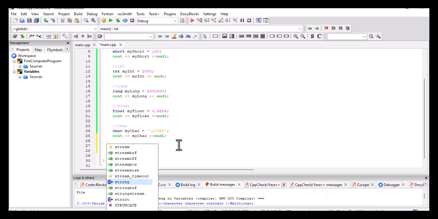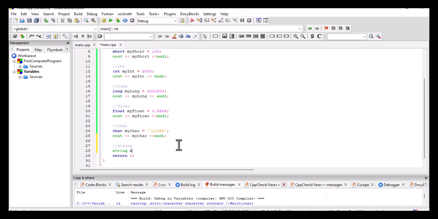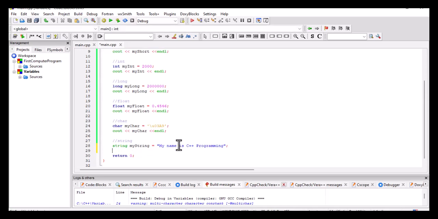To make a string, the data type is string. Then I'll give the variable name of my string, myString. Then I'll make double quotes. I'll say my name is C++ programming. Okay, so C++ programming, like that. Save. Let's try to output that to the screen.